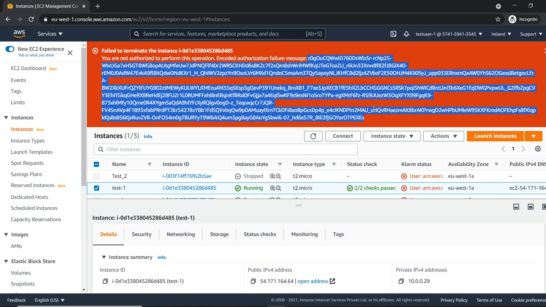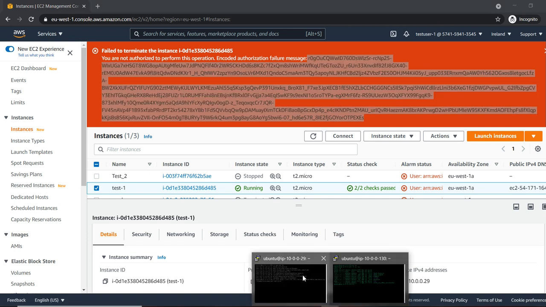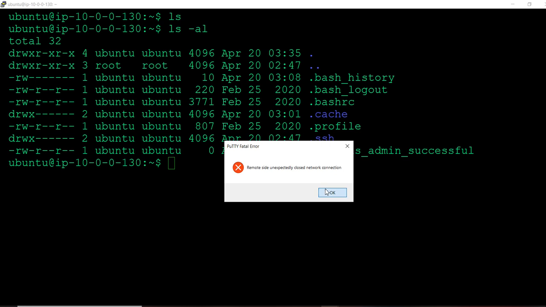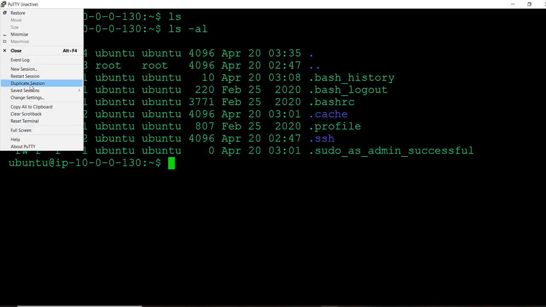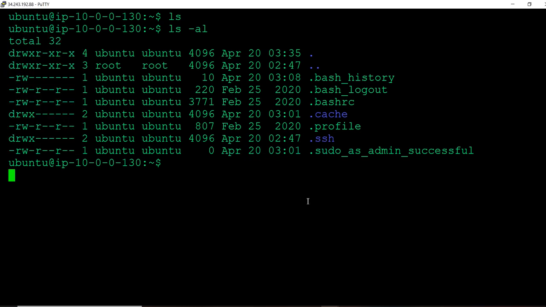With the help of this message, what you will understand, since we are doing a lab, is that we don't have any terminate privileges. That is the reason we are getting this. So how will you be able to understand which task you need to perform, and what the error is, with this message?